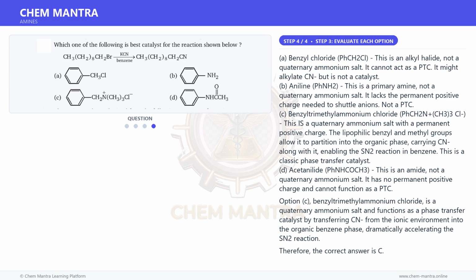Option C. Benzyl trimethylammonium chloride is a quaternary ammonium salt and functions as a phase transfer catalyst by transferring CN- from the ionic environment into the organic benzene phase, dramatically accelerating the SN2 reaction. Therefore, the correct answer is C.